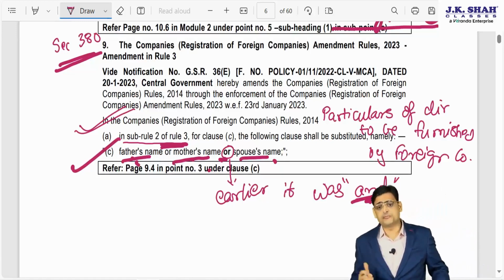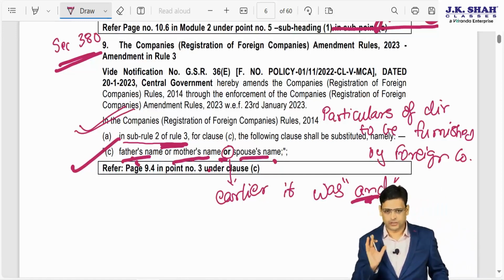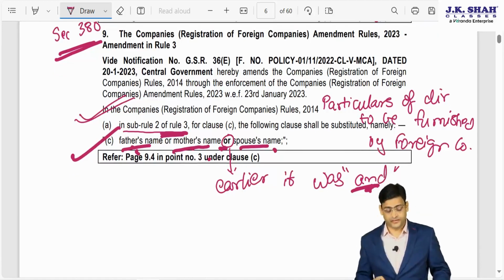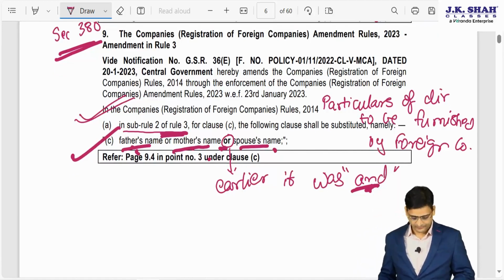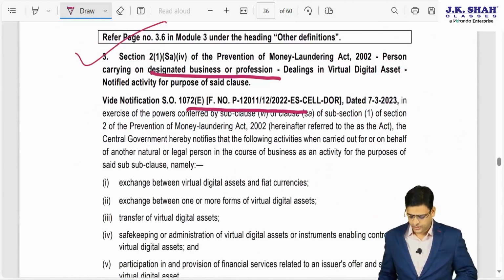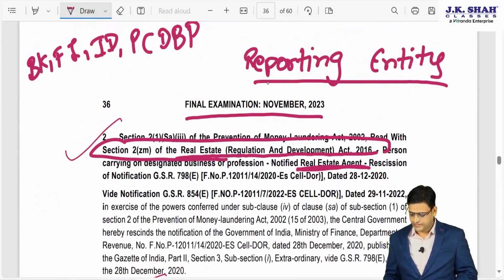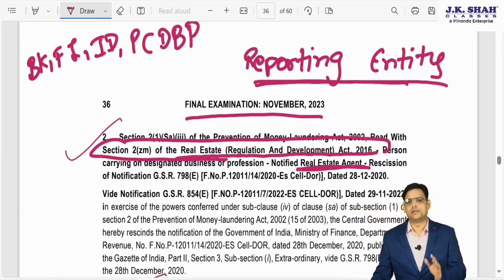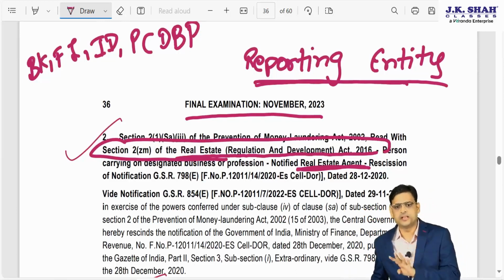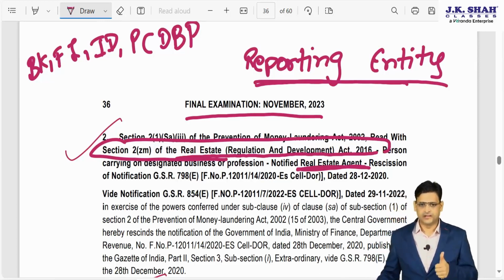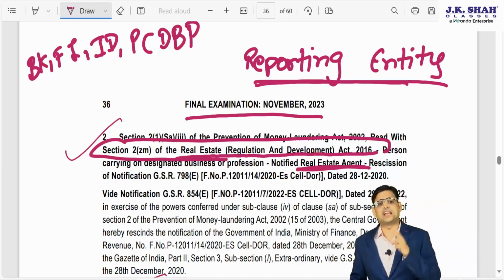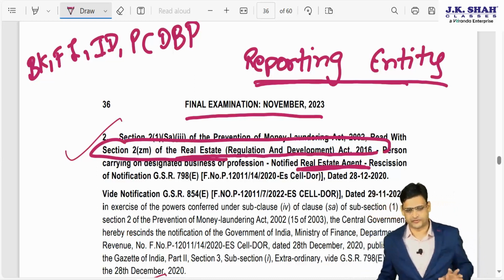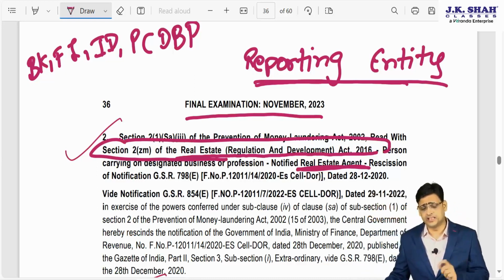But the amendment which I am going to discuss now is somewhat important, and it is from the chapter Prevention of Money Laundering Act. Under the chapter Prevention of Money Laundering, we have studied the word reporting entity. Now what is a reporting entity, that you know. There are 4 persons covered in reporting entity: bank, financial institutions, intermediary and person carrying on designated business or profession. These 4 are the reporting entity.